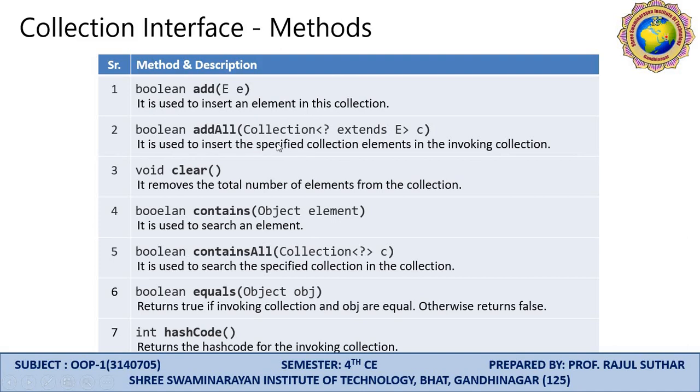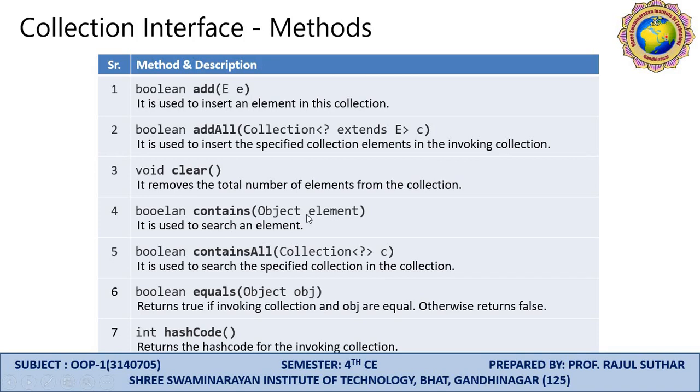Boolean addAll(Collection c), where c extends E, is used to insert a specified collection's elements in the invoking collection. The void clear method removes or clears all the elements from the collection.